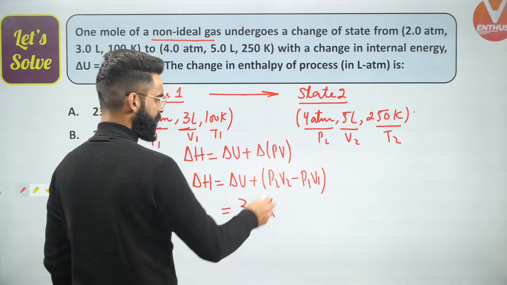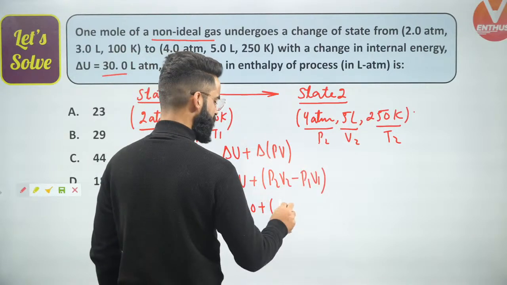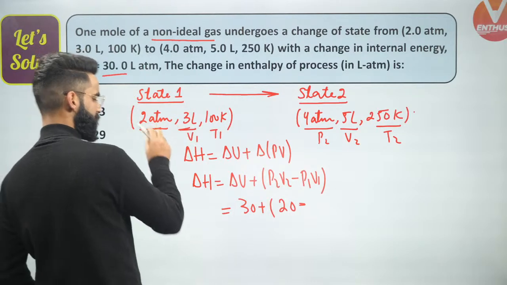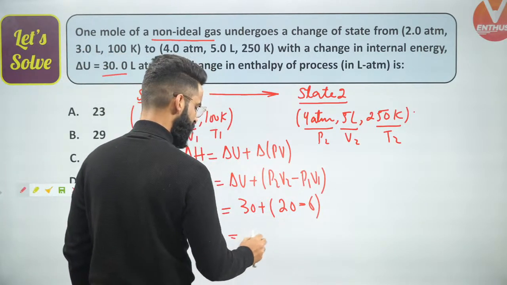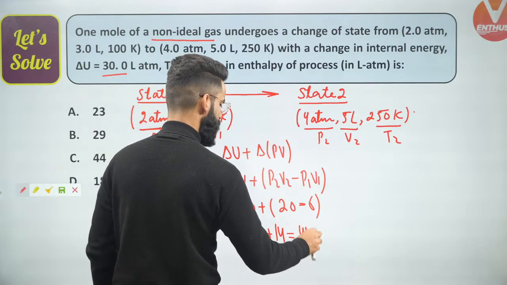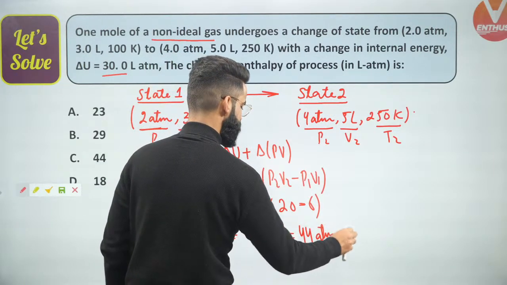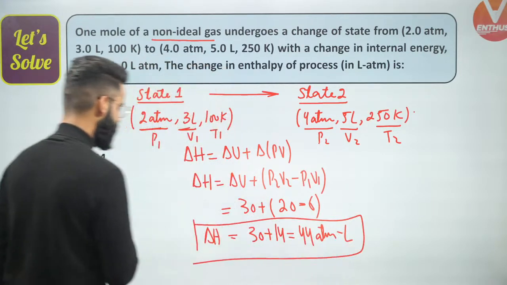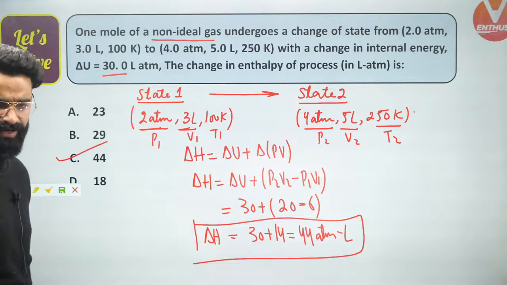P2 multiplied by V2 is 4 times 5, that is 20, minus P1 multiplied by V1, 2 times 3 is 6. So the answer should be 30 plus 14, which is 44. 44 atm liter must be the value of delta H for this question.